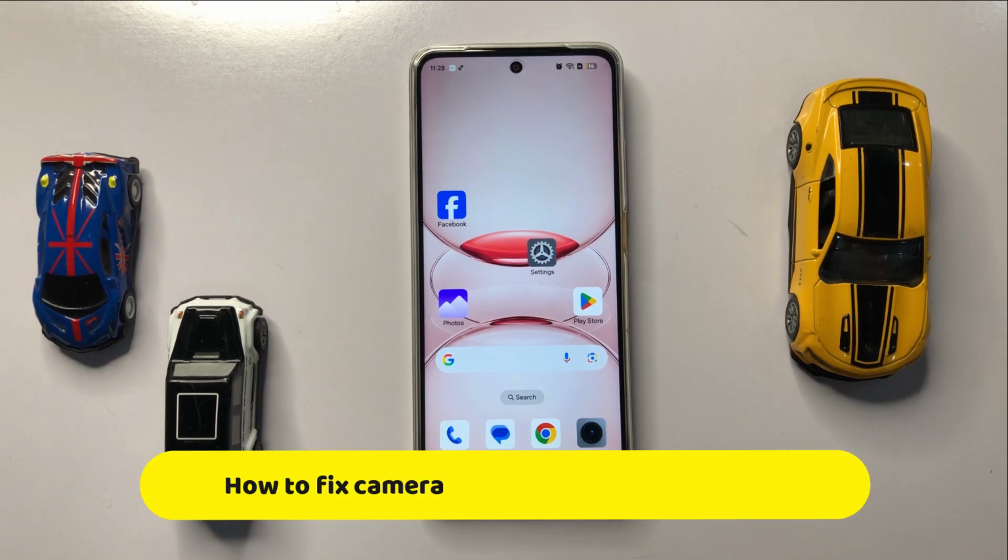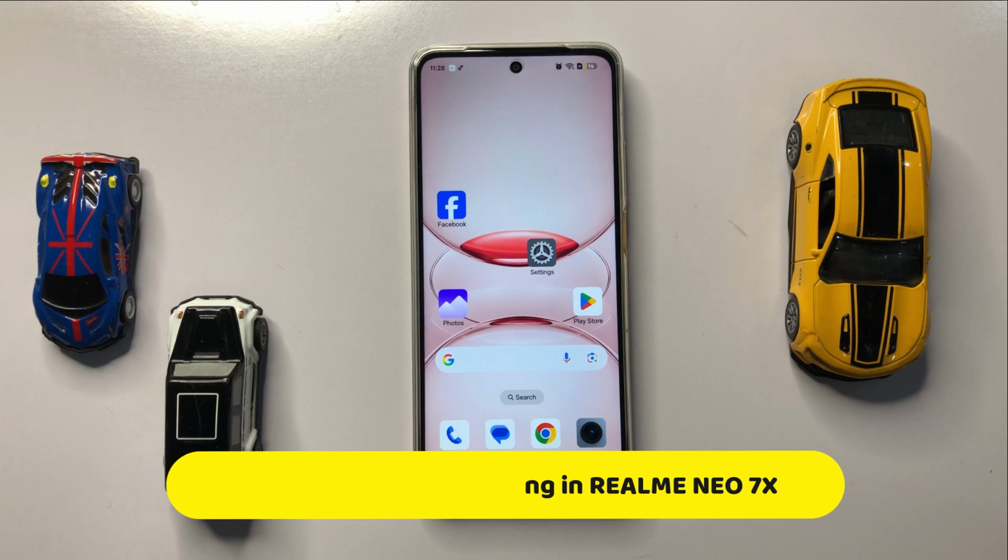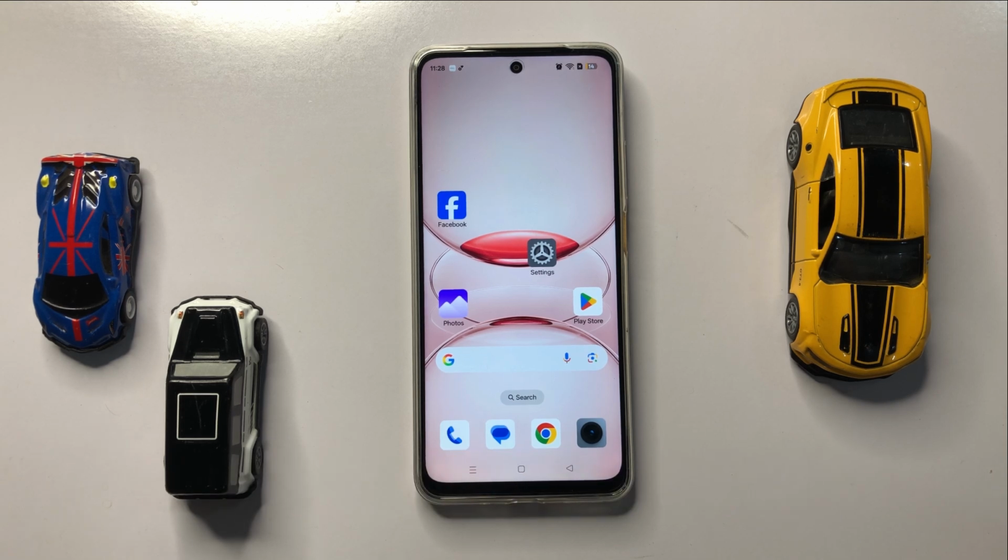Hello everyone, in today's video I'm going to show you how to fix camera crashing in Realme Neo 7X. So let's start the video.